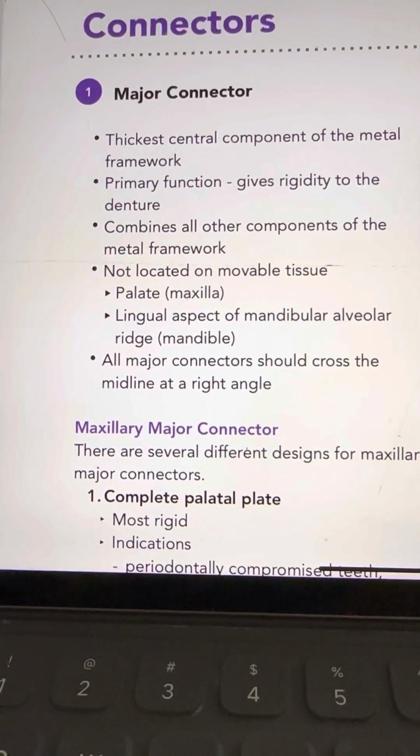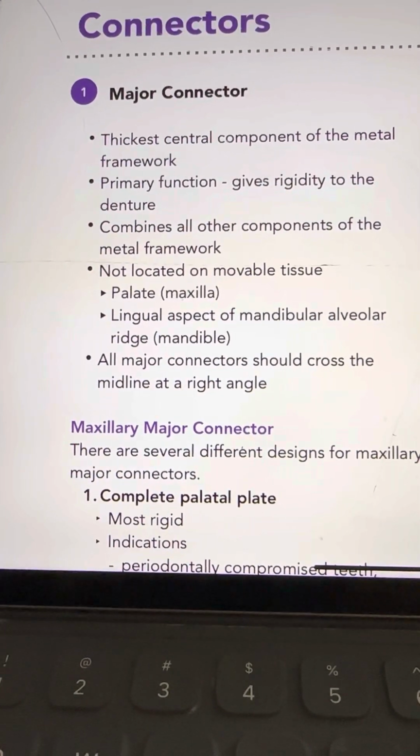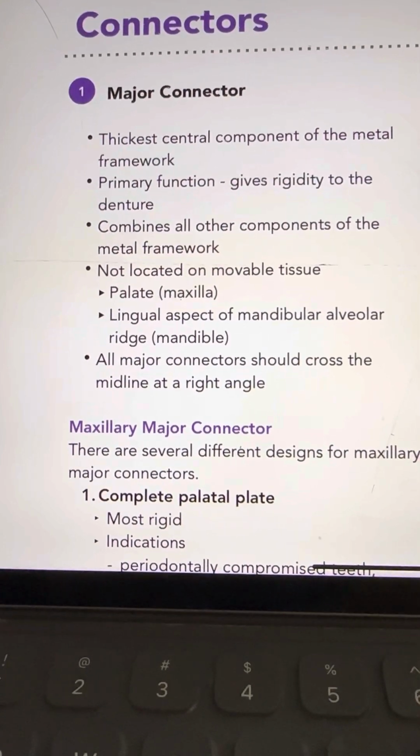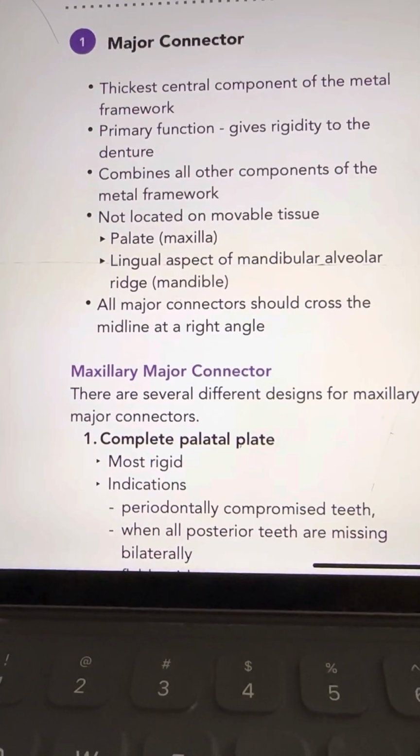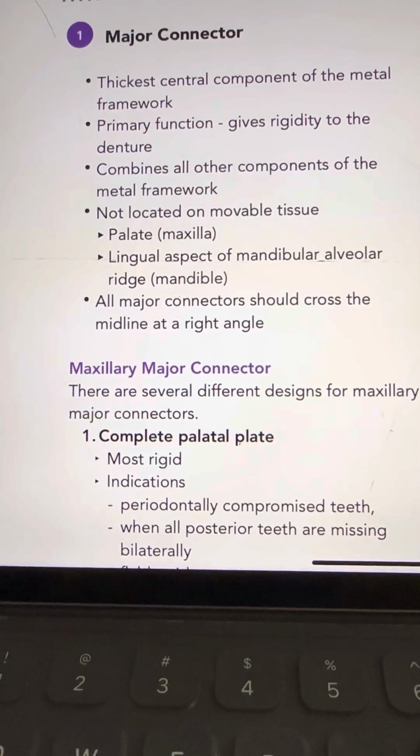Locations include the palate, the maxilla, and the lingual aspect of the mandible. All major connectors should cross the midline at a right angle.